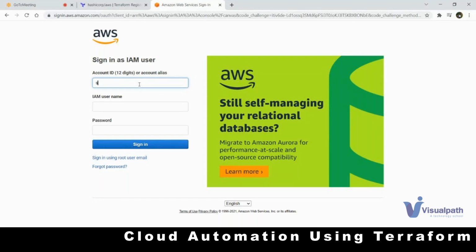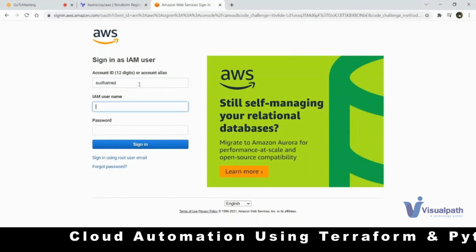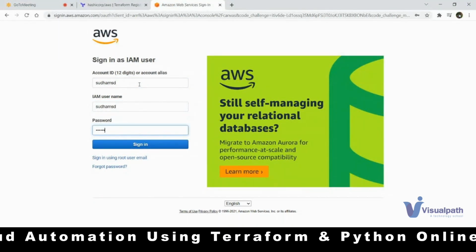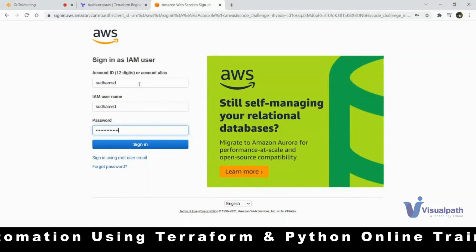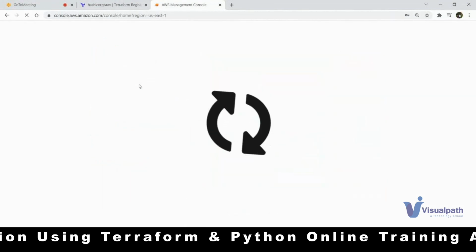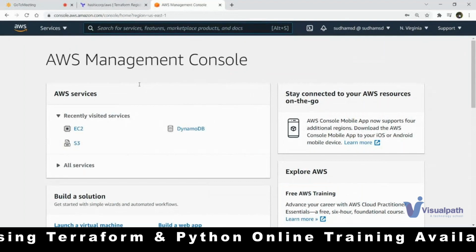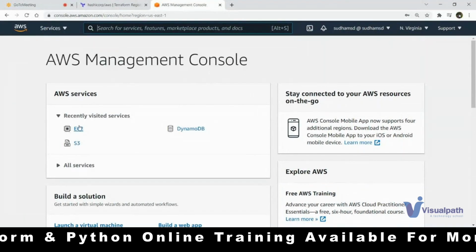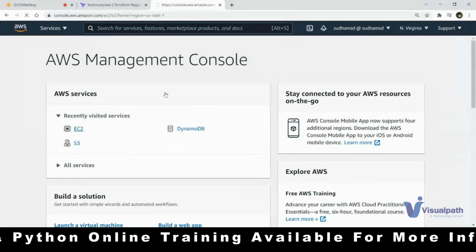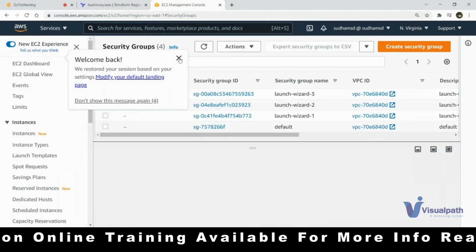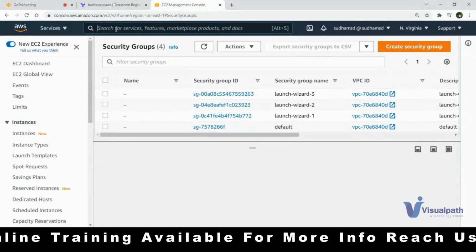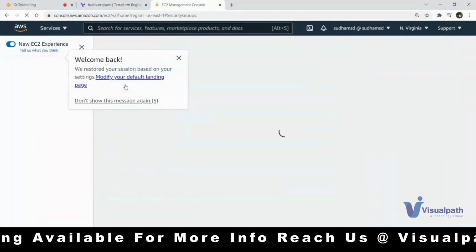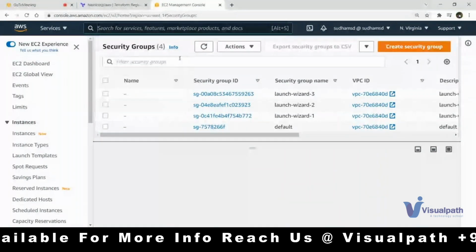Just imagine that this is one of the users in my account. So I logged into my AWS account right now. You can see by default I'm in the Virginia region. If I want to create some instance like a server, I will go to EC2, and I will click on this EC2 where I can create instances. This is how I use it.